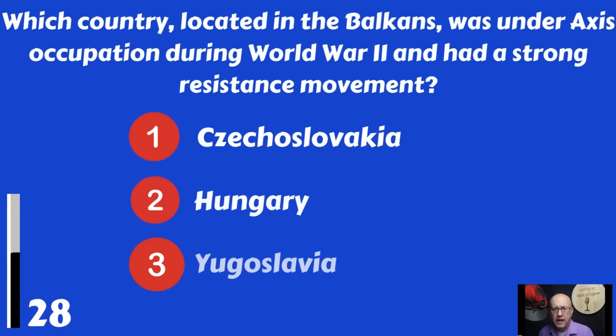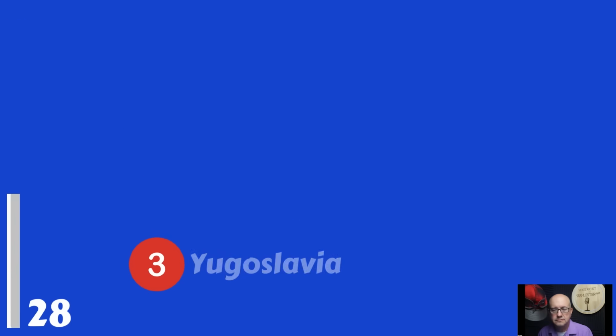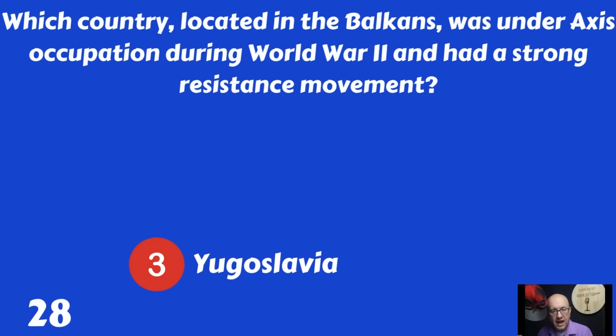Which country, located in the Balkans, was under Axis occupation during World War II and had a strong resistance movement? Czechoslovakia, Hungary, or Yugoslavia? That would be Yugoslavia.